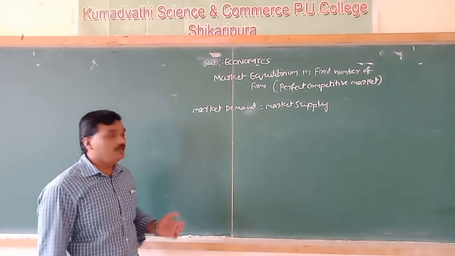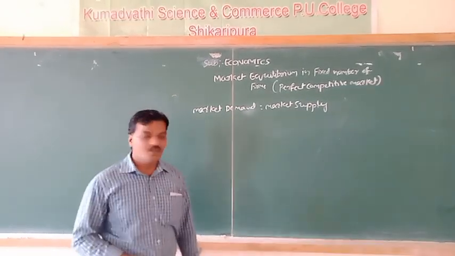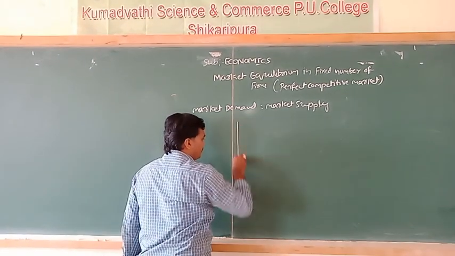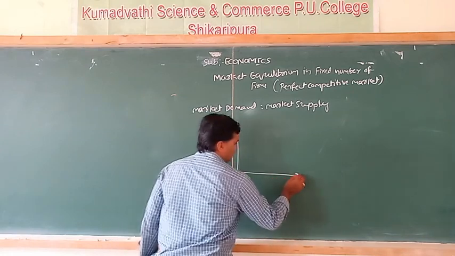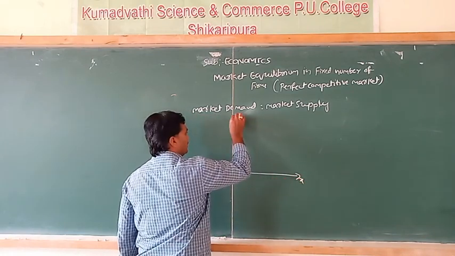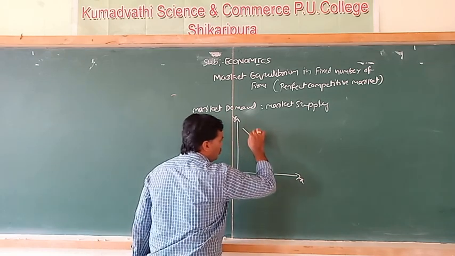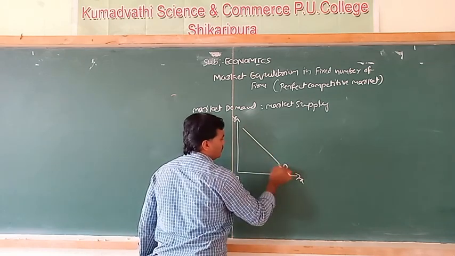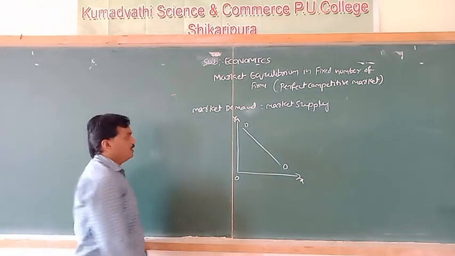You already studied in the demand analysis and supply analysis the nature of market demand curve. I will show you simply. Observe here. This is x-axis, this is y-axis. The nature of market demand curve is downward sloping from left to right.